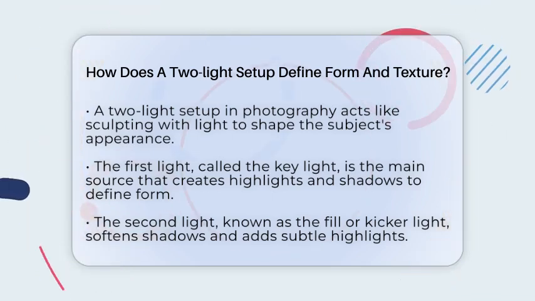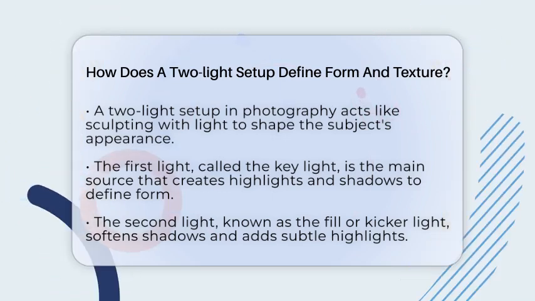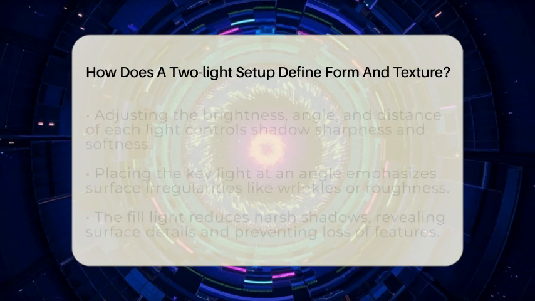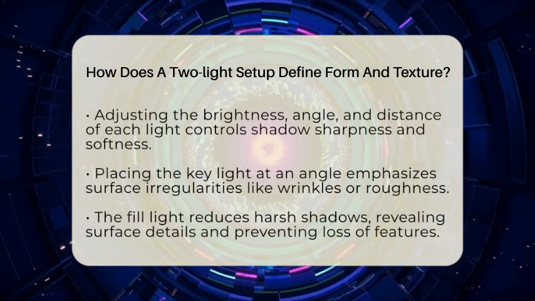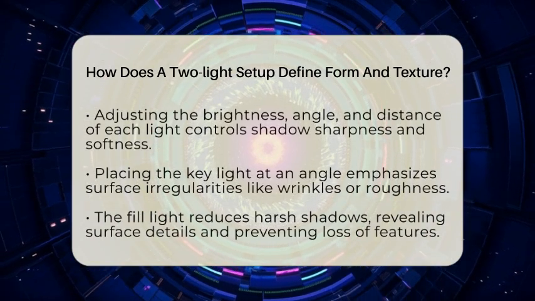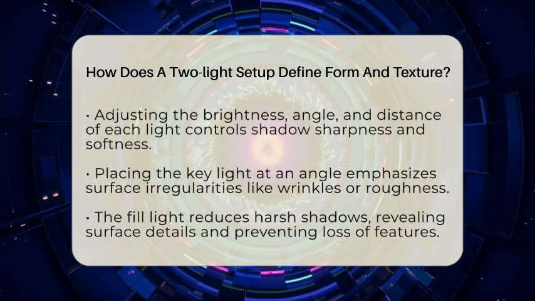It creates the highlights and shadows that define the overall form of your subject. Think of it as the primary artist shaping the light to reveal the main contours. The second light, often called the fill or kicker light, is used to soften shadows or add subtle highlights. It can also emphasize texture by illuminating areas that the key light leaves in shadow.